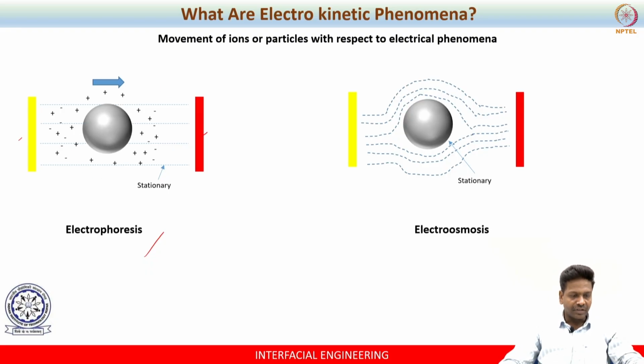Here the electrolyte is the stationary phase, and the charged particle is the mobile phase. On the other hand, in electroosmosis, I have not shown the electrical double layer here, but you can assume there is an electrical double layer. Here the particle is stationary, whereas the liquid electrolyte is the mobile phase. That is the difference between electrophoresis and electroosmosis.